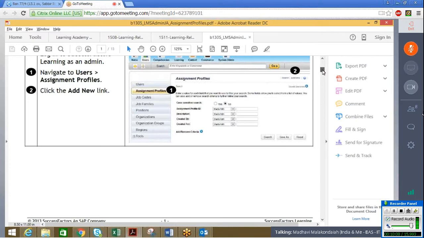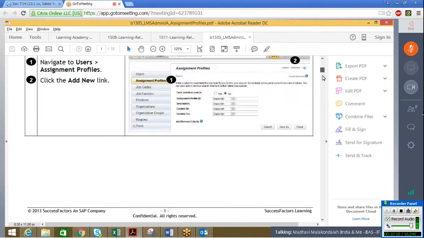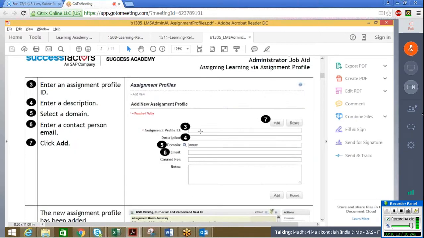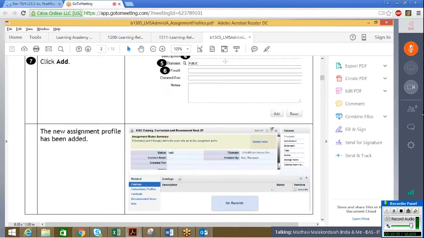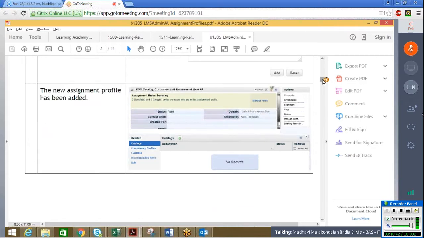Now you have navigated to assignment profile, click on add new, then give your assignment profile ID, then your description, domain, the user concern you want to select, or assignment profile domain, and the admin email. Once you have provided all the details and selected add, you will get into the same screen of the learning needs management.